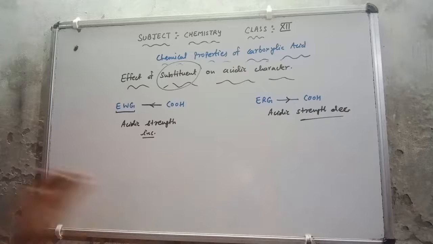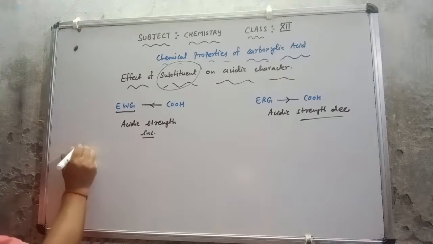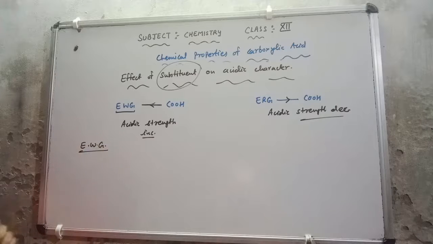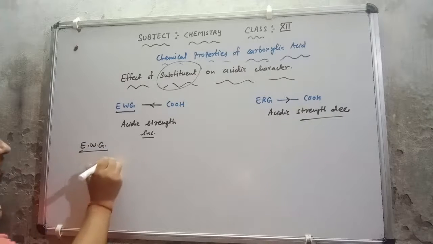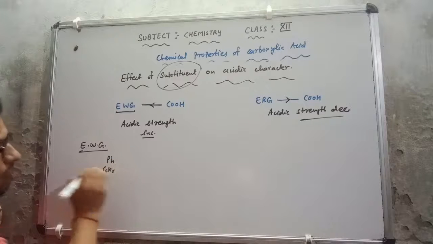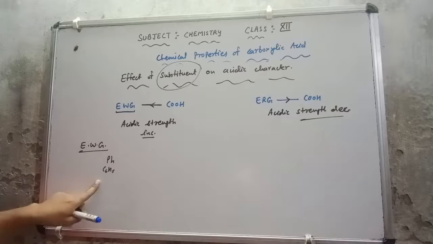Now you can see it here. I am writing some electron withdrawing groups in their increasing order, which you should keep in your mind and learn. Firstly, this is the phenyl group, that is C6H5. This is the least electron withdrawing group.